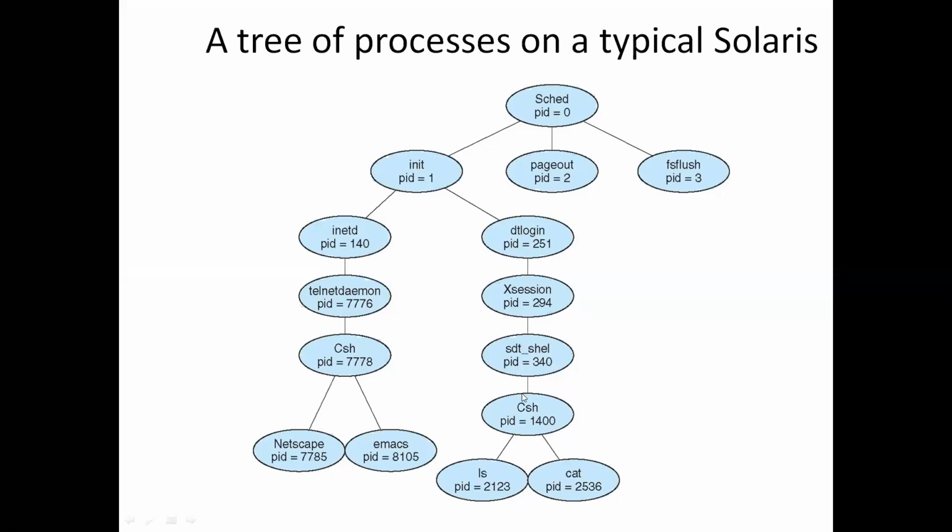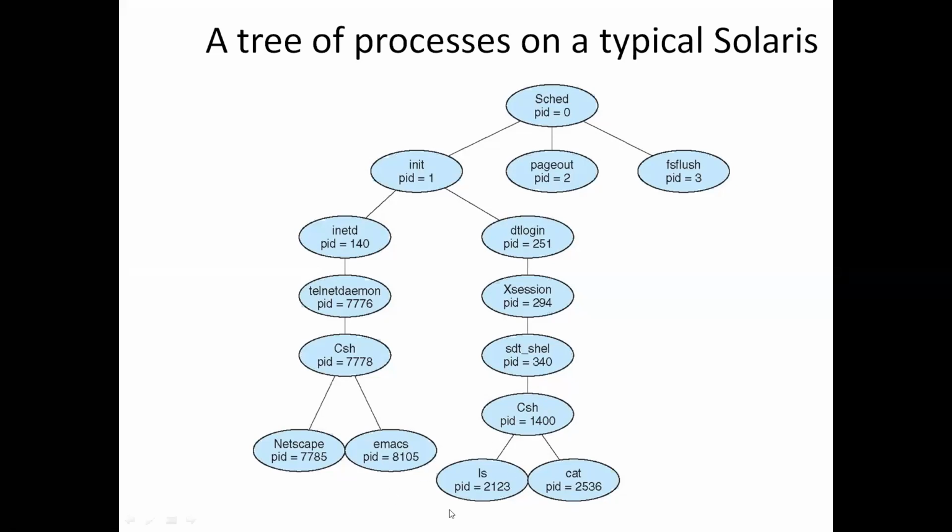The standard shell process creates the C shell process. In this command line interface, the user can then invoke various different child processes, such as the ls or cat command.